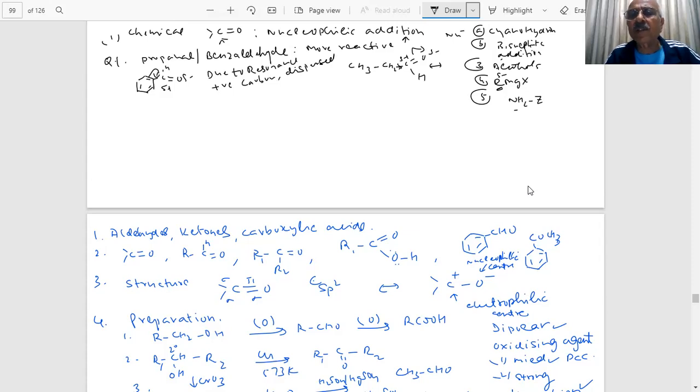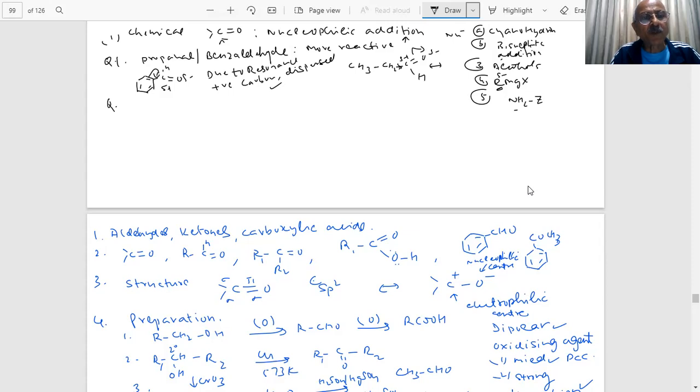So it is not localized here; it becomes less, as it gets dispersed over the whole benzene ring. The resonance effect is more pronounced than the inductive effect. Such a question is likely to be asked in the paper.